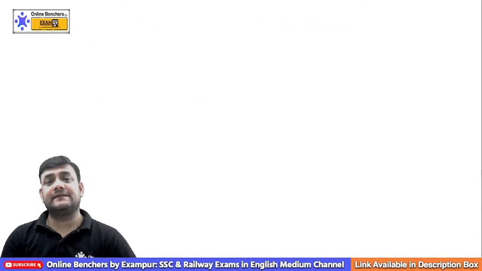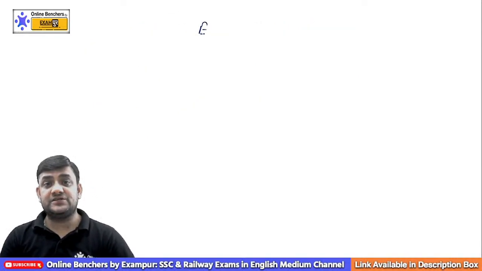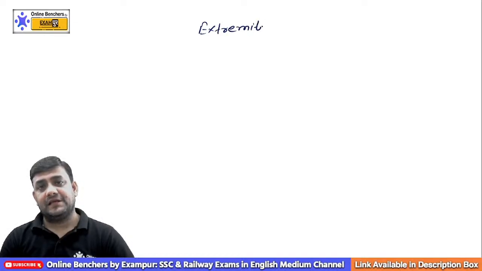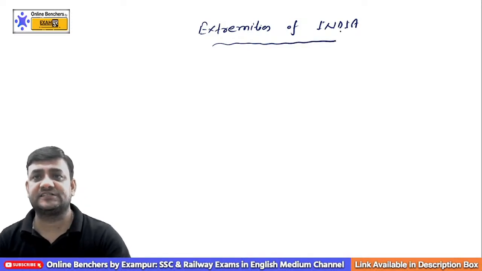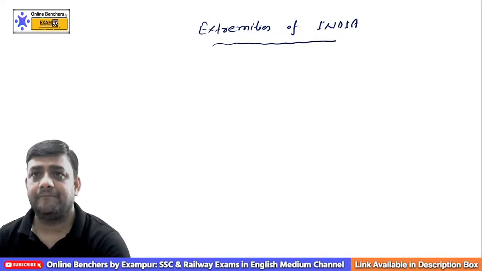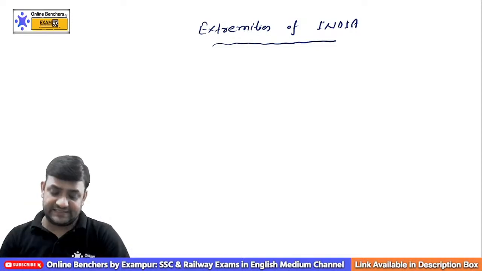Now let's discuss the extremities of India. When we talk about extremities of India, it simply means one thing: the north, south, east, west extent. The north, south, east, west extent. ठीक है ना? That is called which one? Deepika Goyal, exactly, you are right.